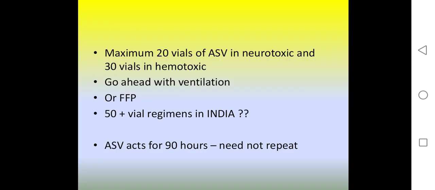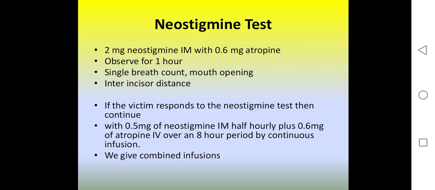Maximum 20 vials of ASV in neurotoxic and 30 vials in hematotoxic. If the patient is not breathing, they should be intubated and ventilated. FFP if there is bleeding derangement. ASV acts for 90 hours, so no need to repeat. Next is the neostigmine test: 2 mg neostigmine IM with 0.6 mg atropine, observed per 1 hour, single breath or opening mouth. If victim responds to neostigmine test, then continue with neostigmine plus atropine, 8 hours continuous infusion.